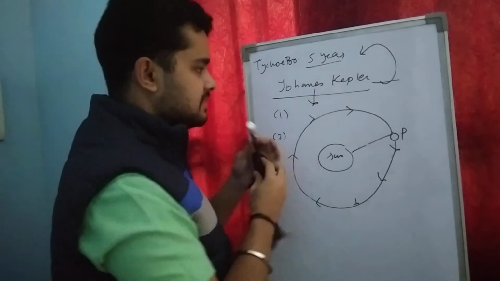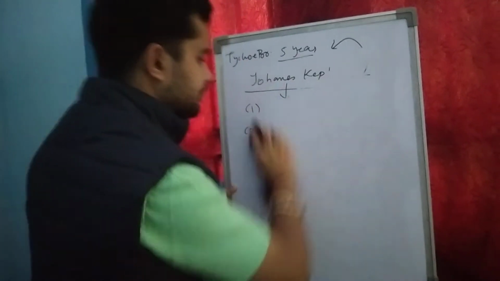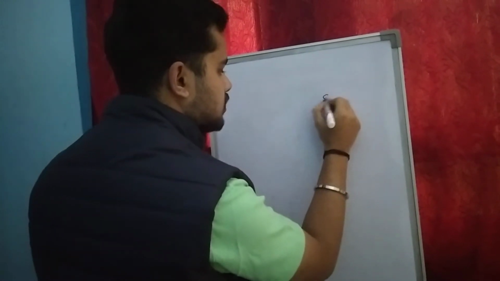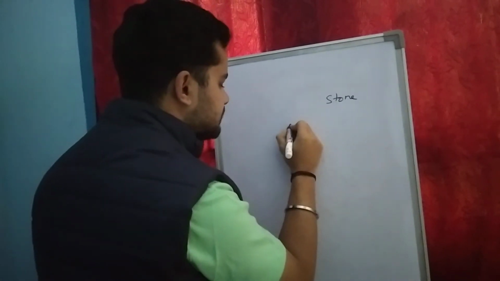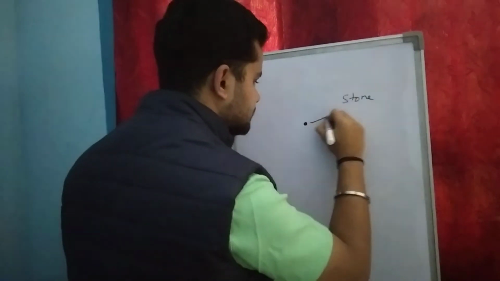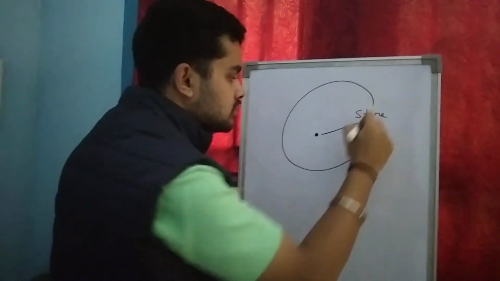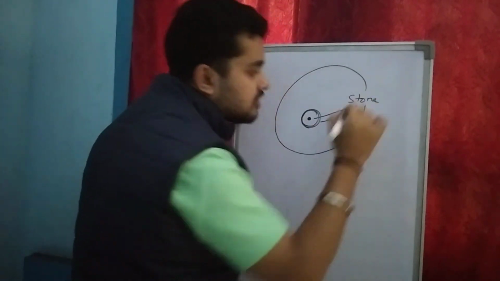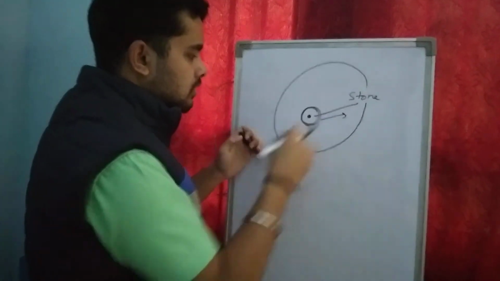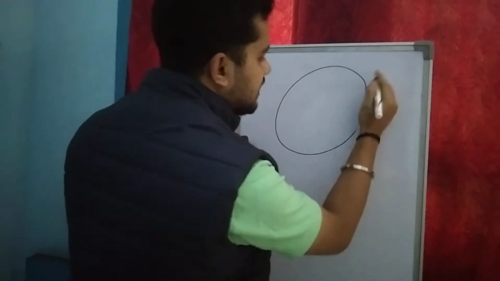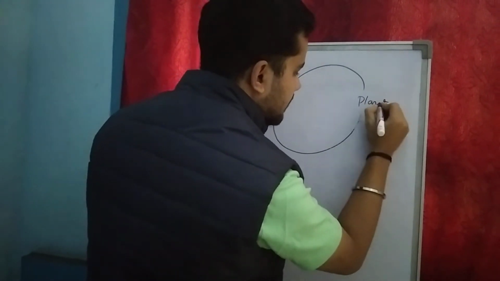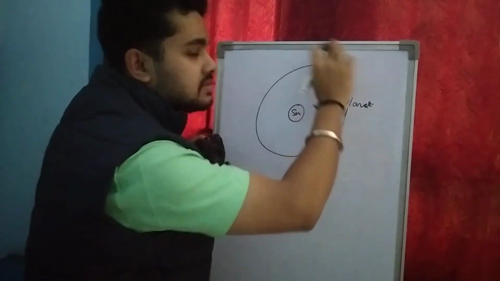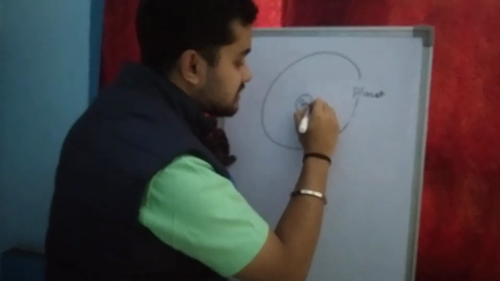Let us see with an example. For example, there is a stone that is flung around on a string. The whole tension is towards the center. It is not in the direction of the velocity. In the same way, you can consider this as a planet and here is the sun. This planet is rotating around the sun in a particular orbit because the sun is constantly pulling the planet.